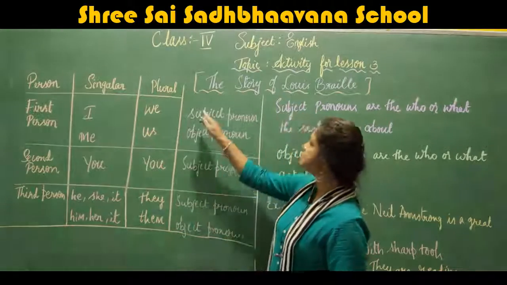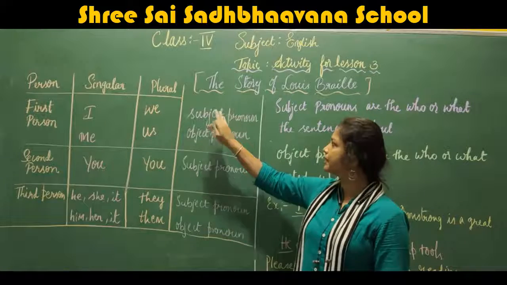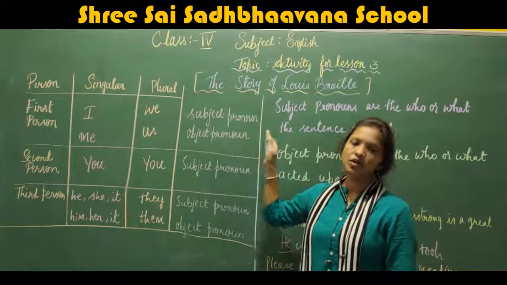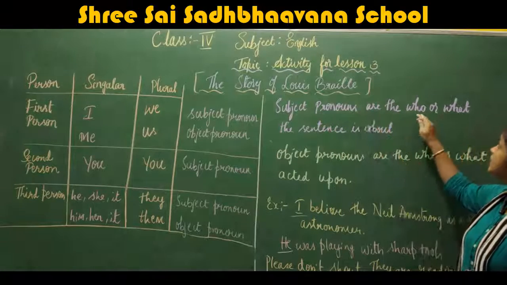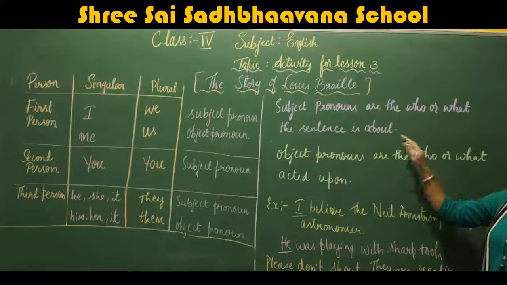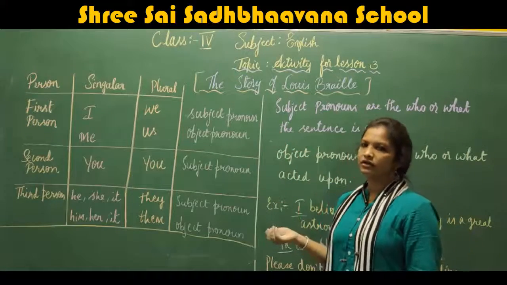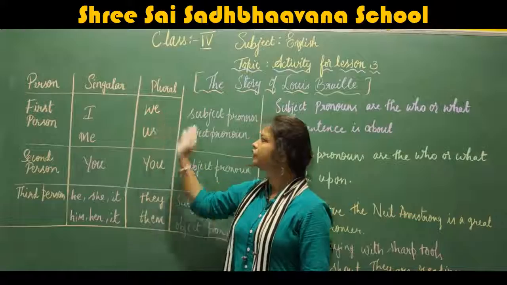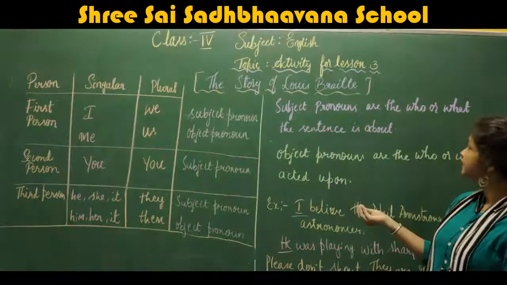Understood, children? And next is subject pronoun and object pronoun. What is a subject pronoun? Subject pronouns are the who or what the sentence is about. Subject pronoun means who or what in a sentence.